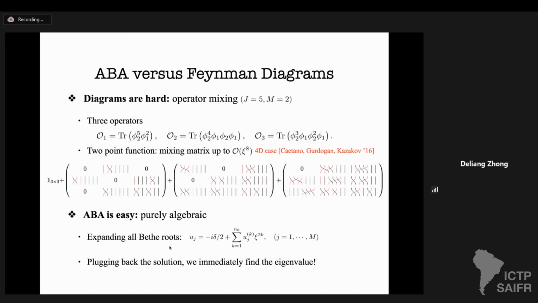We just need to expand all Bethe roots around their canonical values. So applying back the solution, we immediately find those eigenvalues and they agree perfectly. So it's a non-trivial check for the correctness of our ABA equations.